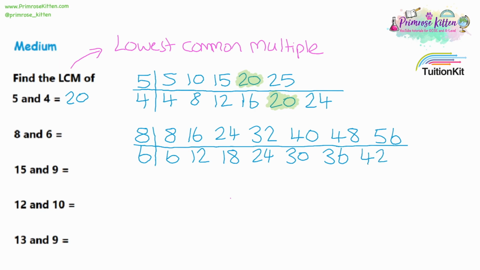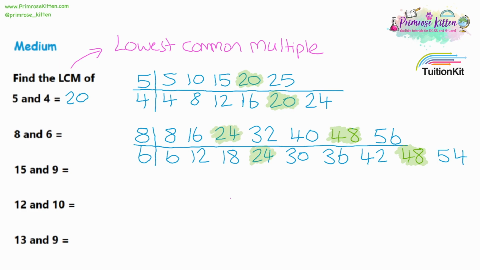So try and keep the same numbers in both lists, try and get up to around about the same part of the times tables. So now they're both up into the 50s. I can take another look and see if any numbers are in both lists. And now I can see that 48 is in both lists. And actually looking at the list, I think I've made a mistake here, and I can see that I already had a number in both lists.